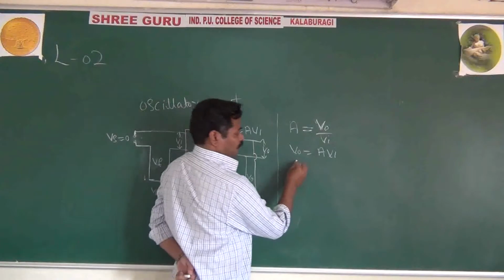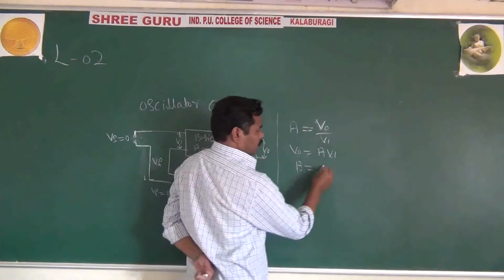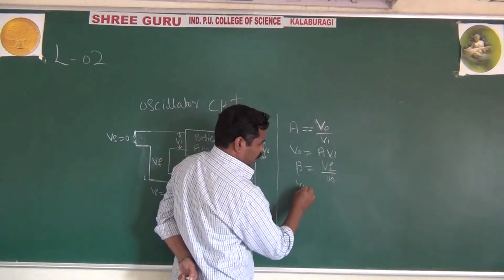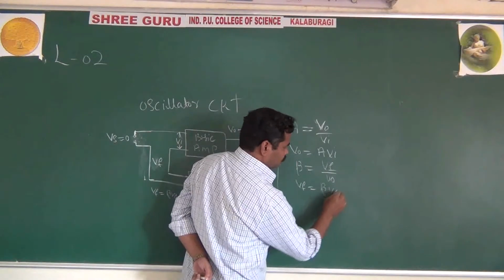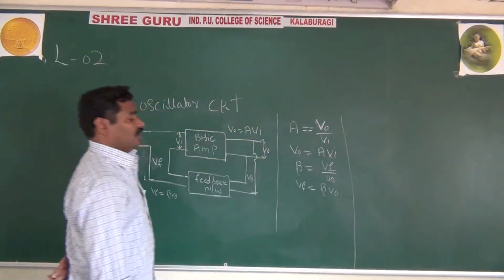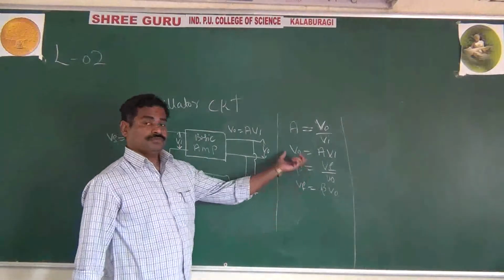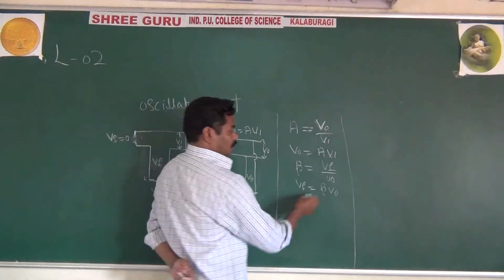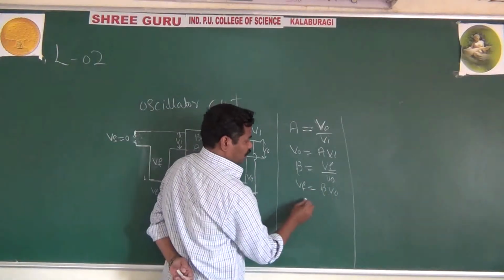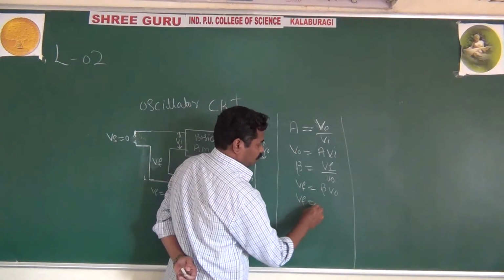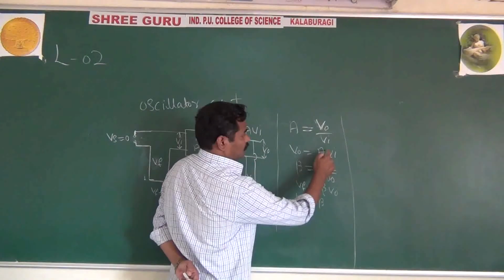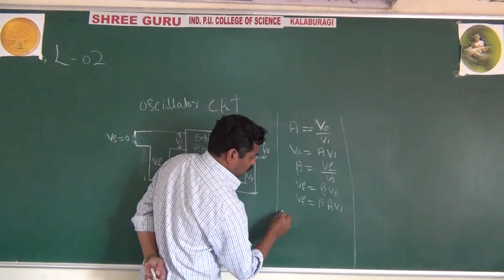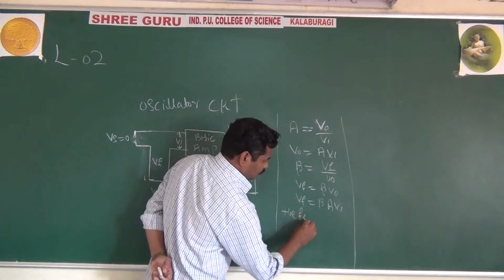And we also know the feedback factor, Vf by V0, or Vf equals beta into V0. Here you are considering positive feedback. Vf equals beta into, in place of V0 you can write A into Vi. Now consider the positive feedback.